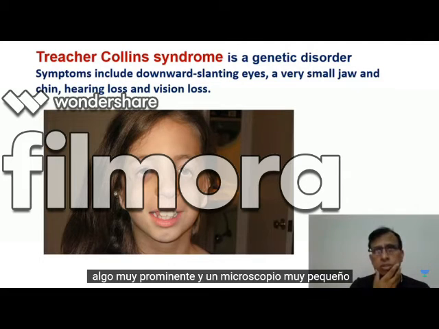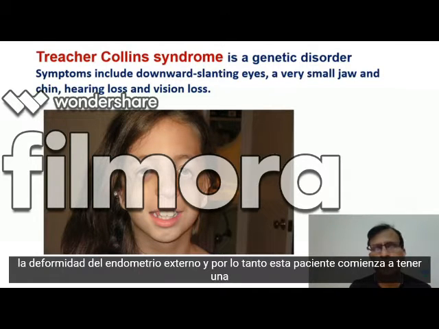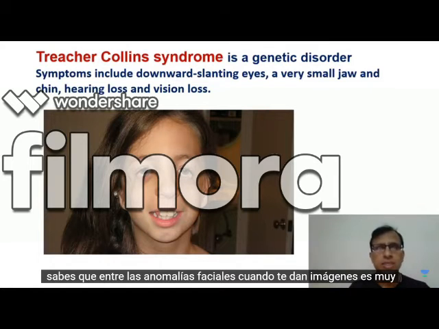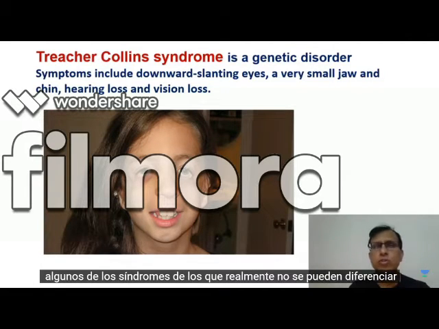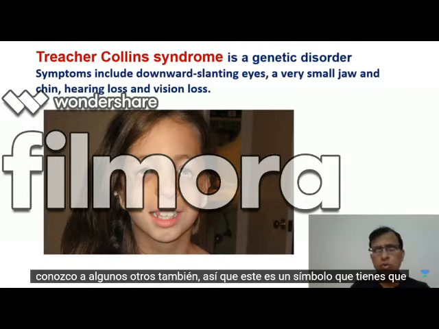and a very small jaw, micrognathia it's called. And there is going to be an ear deformity, the external and the middle ear deformity, and therefore this patient begins to have a conductive hearing loss right from childhood, and we have some vision problem also. So the diagram may be important, but you know that among facial anomalies, when they give you images, it's very confusing at times. So in this discussion also, you see that some of the syndromes you really cannot differentiate one from the other, like Treacher Collins syndrome, and we'll know a few others also. So this is one syndrome that you have to know.